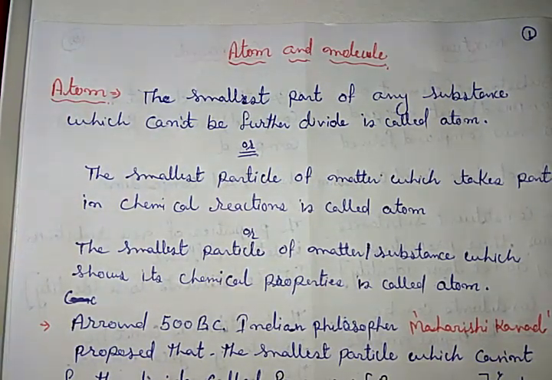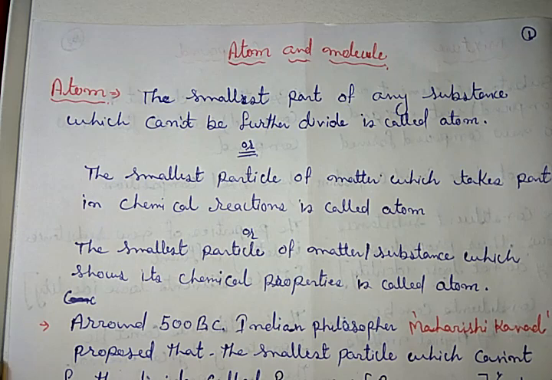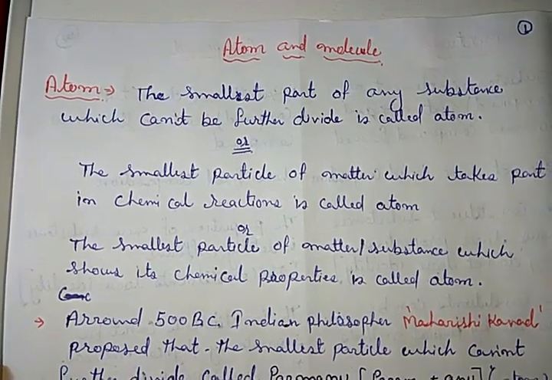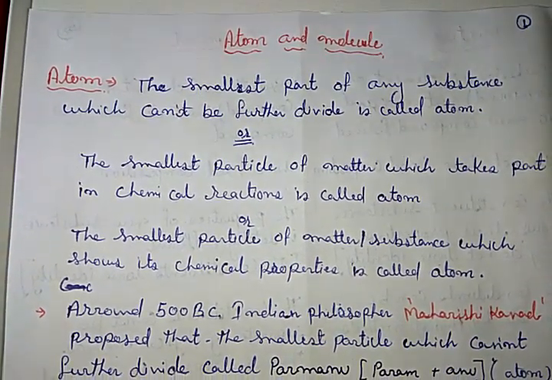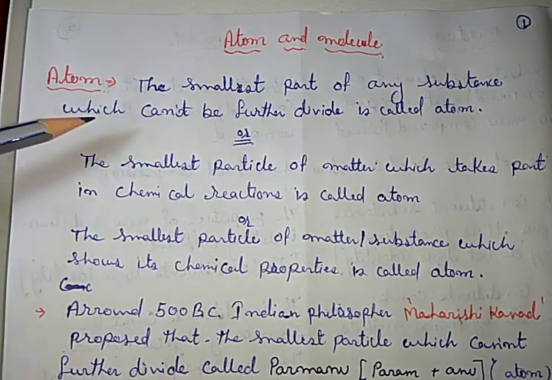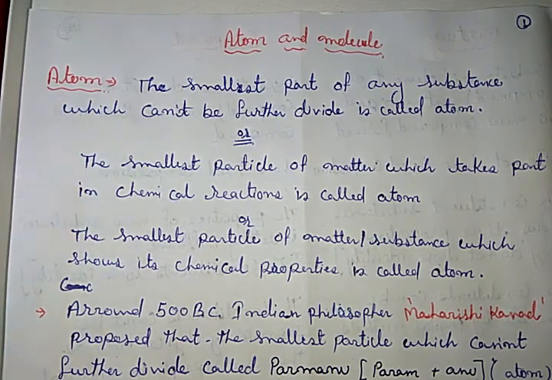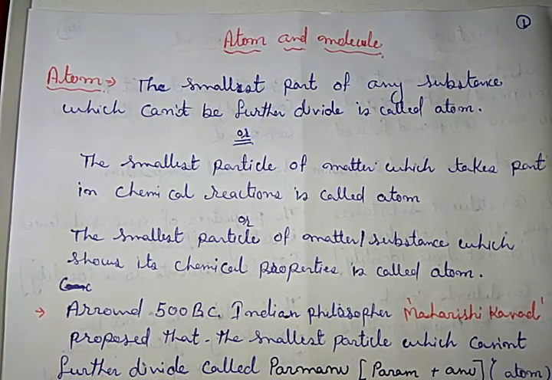The first question that comes to our mind is, what is atom? There are various definitions to describe the atom. I am taking two definitions which are very common and very important for us.